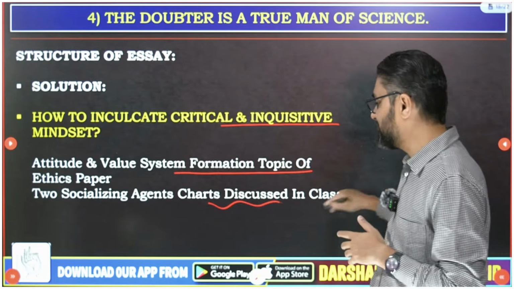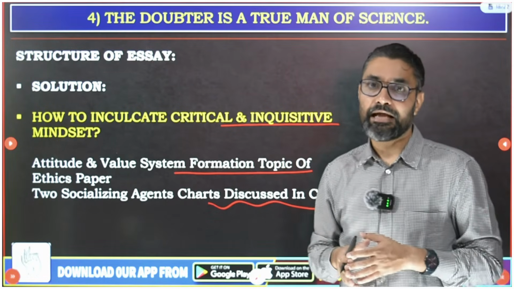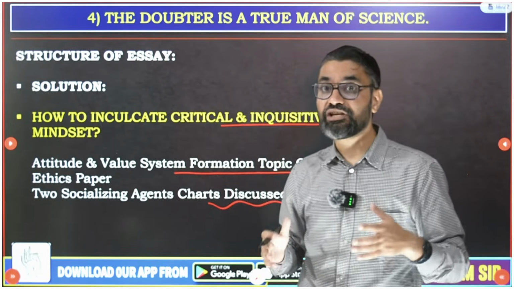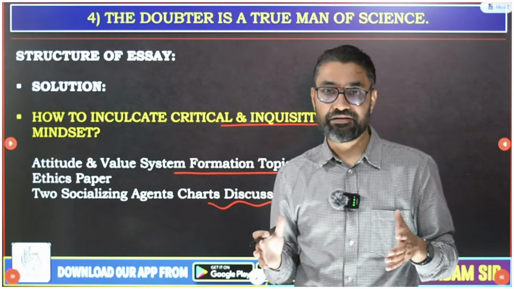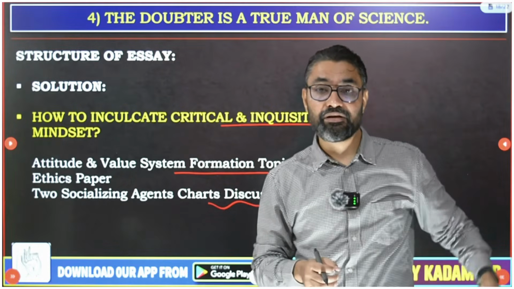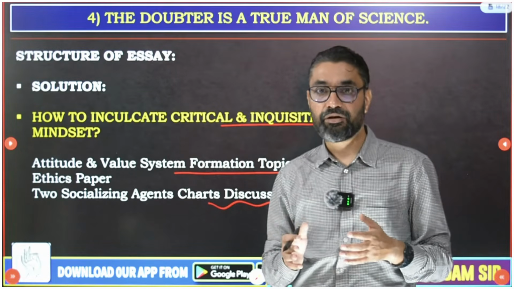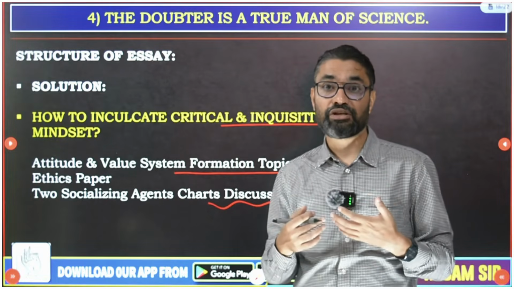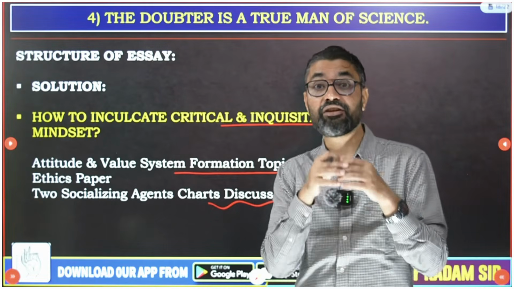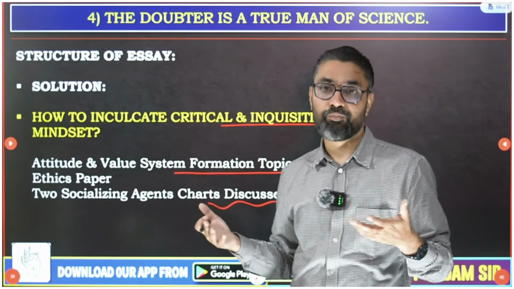And the 2 socializing agent charts that I have discussed in those app classes, even in essay classes. And there I have told you those 2 charts are the lifeline of UPSC. They are very useful in essay, they are useful in all GS topics, they are also useful in the ethics paper, all GS papers, and you should be using those 2 charts in the introduction, in the definition part, in the main body part, in the solution, wherever possible.